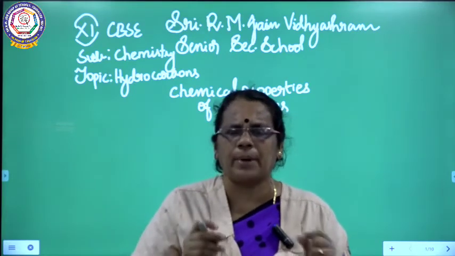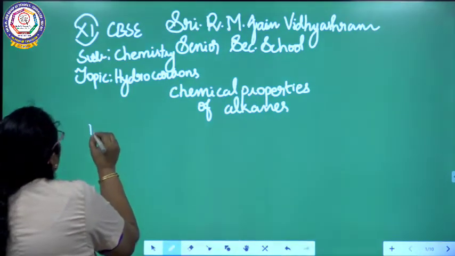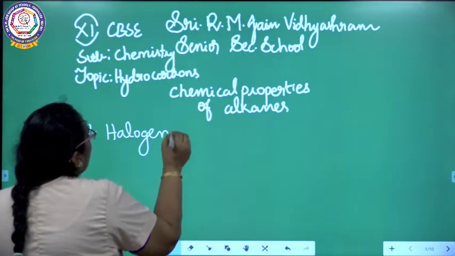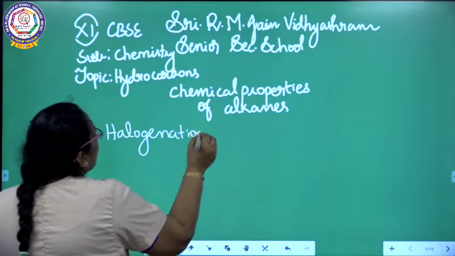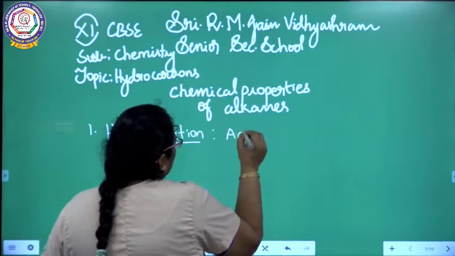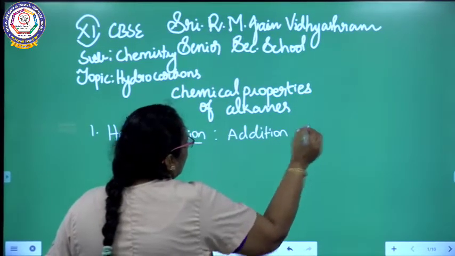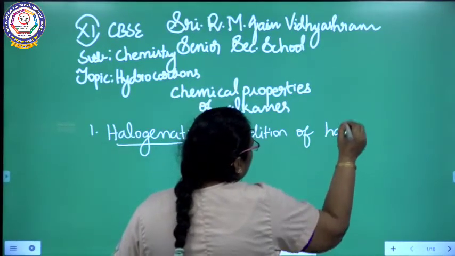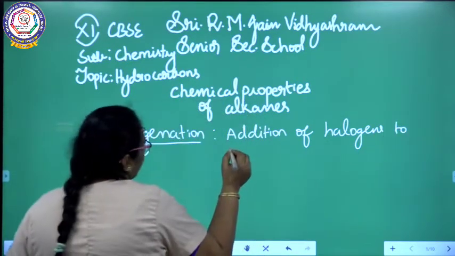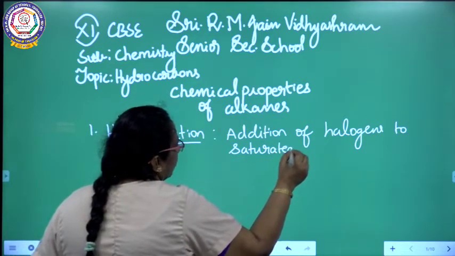The first chemical property is halogenation. What is halogenation? Adding halogens. Halogenation is nothing but addition of halogens to saturated hydrocarbons.